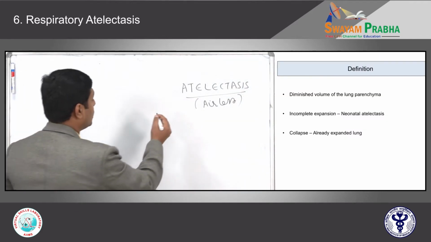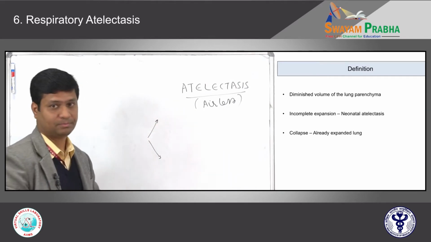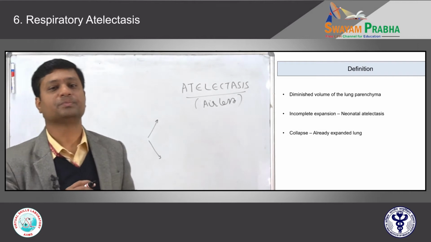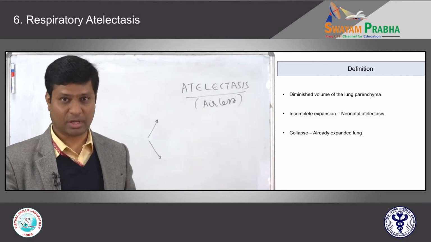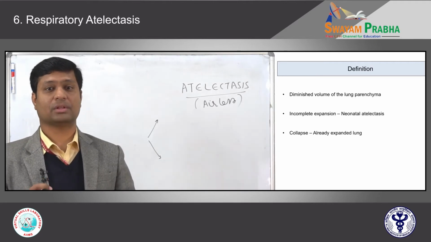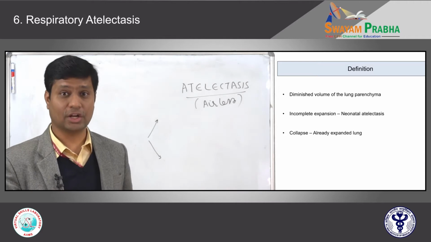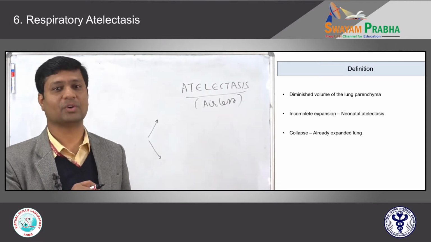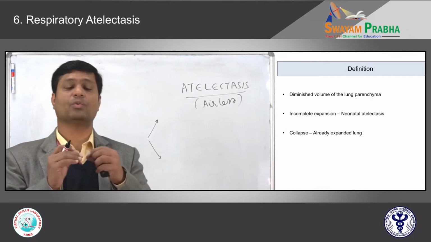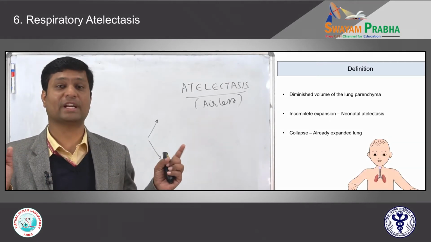There are 2 types of atelectasis. I'll give you an example. When a mother delivers a baby, the first thing the neonatologists will think is that if the baby should be healthy, it has to cry loudly immediately after birth. Why? How much a baby cries loudly, that amount of lung will expand properly.